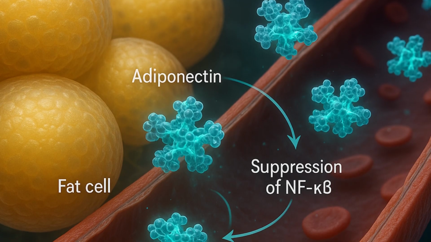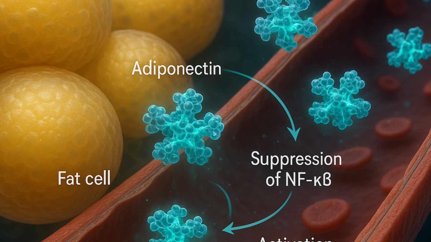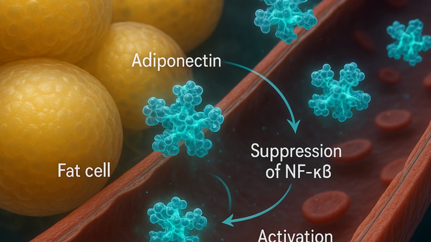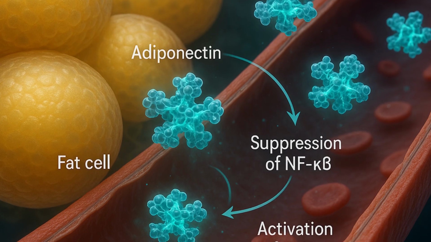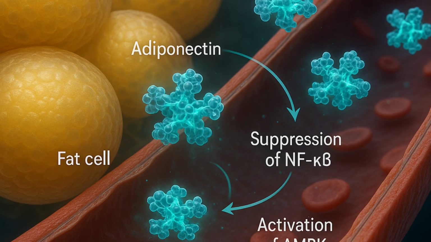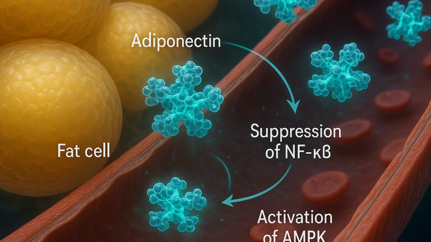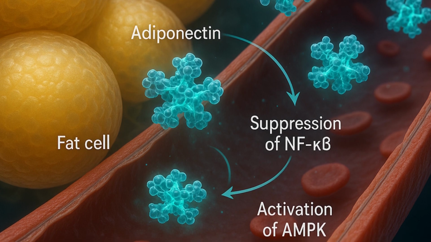This balancing act is particularly critical in a metabolic environment where inflammation, if left unchecked, can disrupt insulin signaling, damage organs, and accelerate aging. One of the most compelling anti-inflammatory molecules produced by adipocytes is adiponectin. Secreted abundantly from healthy subcutaneous fat, adiponectin acts systemically to counteract the inflammatory tone that often accompanies metabolic stress.